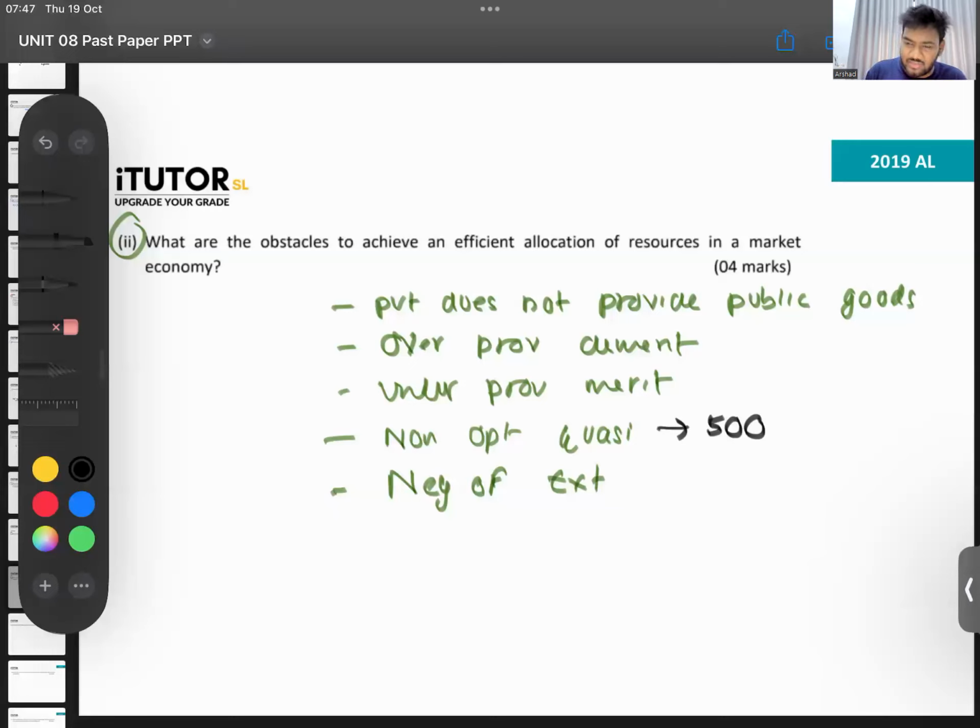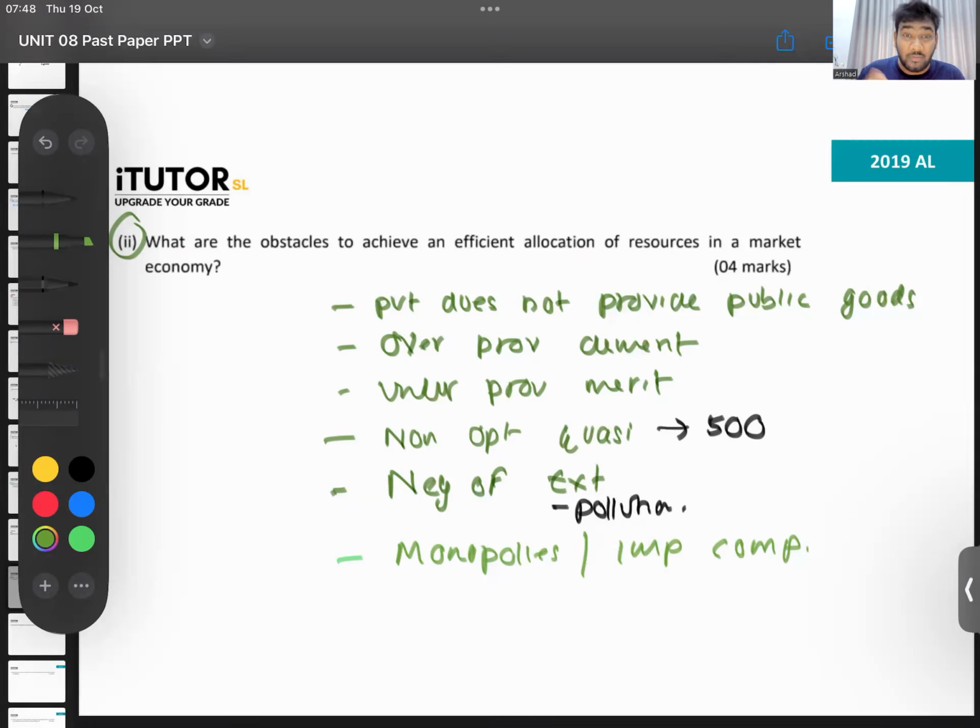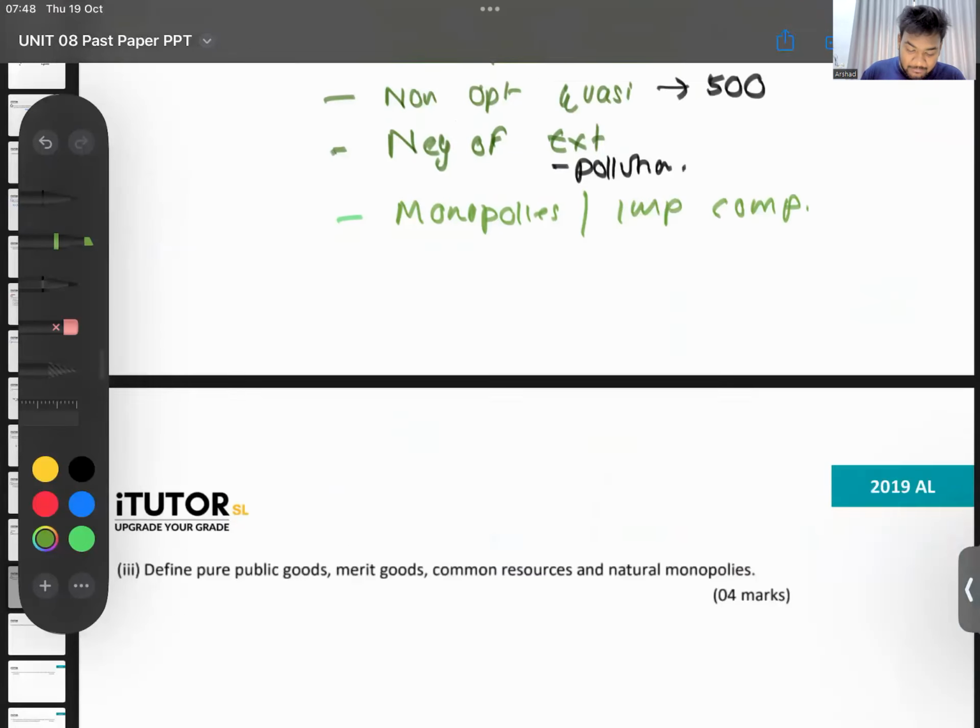Yes, you can talk about pollution. All of that can come under externalities. You can talk about creation of monopolies, or you can say imperfect competition. Is that okay? Tragedy of the commons, where common resources get exploited. Okay, that's very simple.